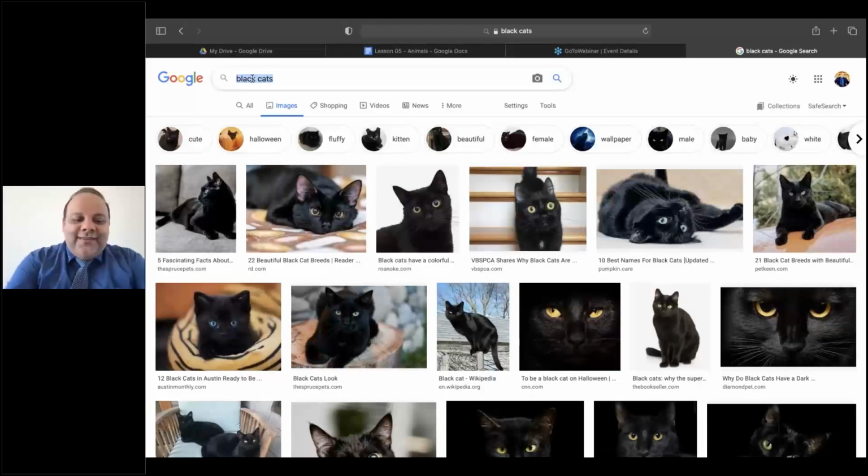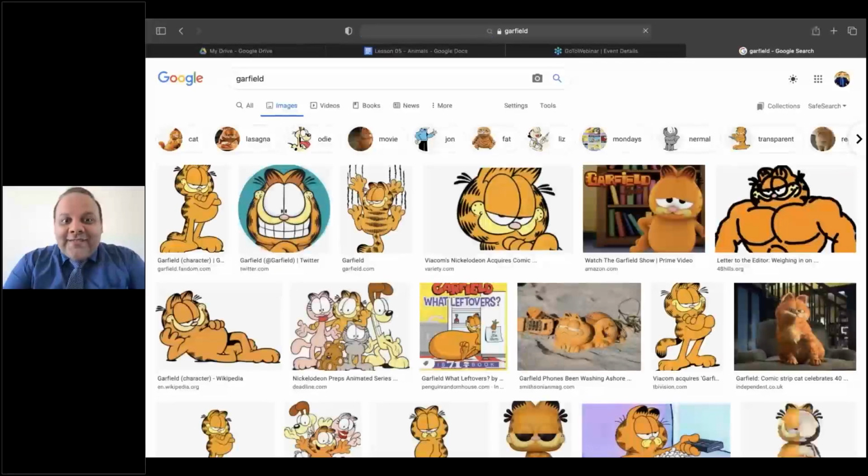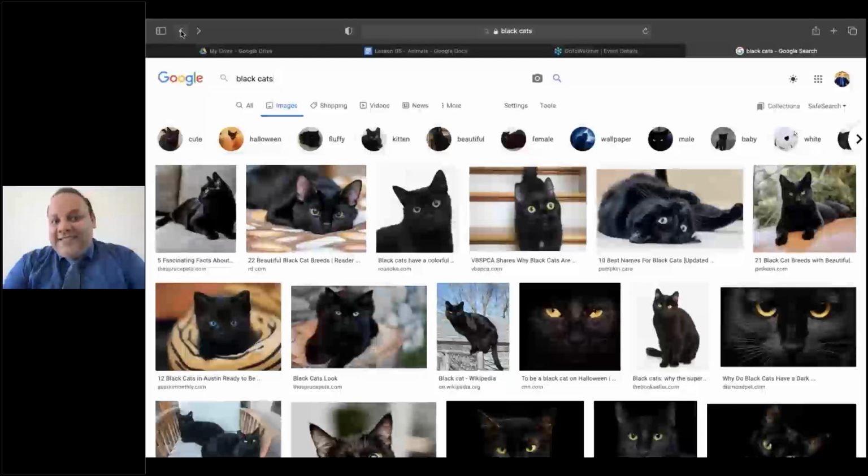You know Garfield, right? Garfield is a cartoon character. It's an orange cat, and it's a symbol for laziness. Some people say cats are lazy. Garfield is super lazy, the laziest of the laziest. So we call that Garfield. That's his name, right?